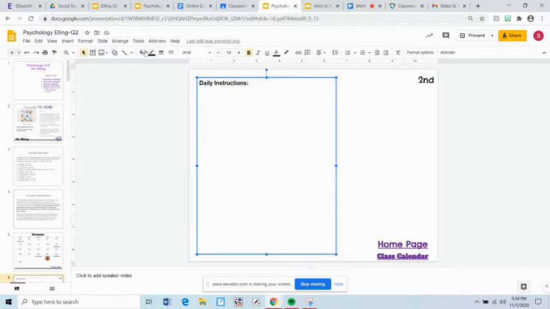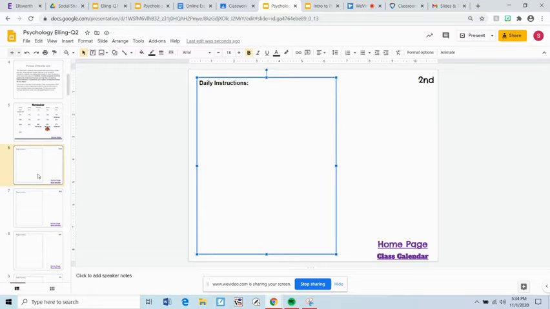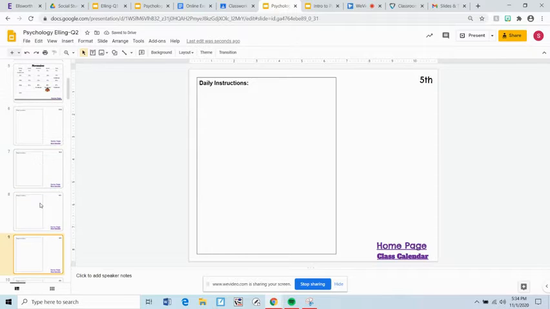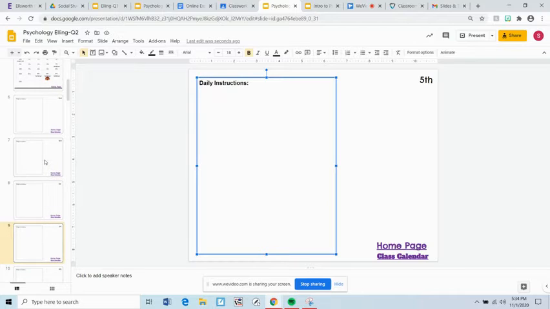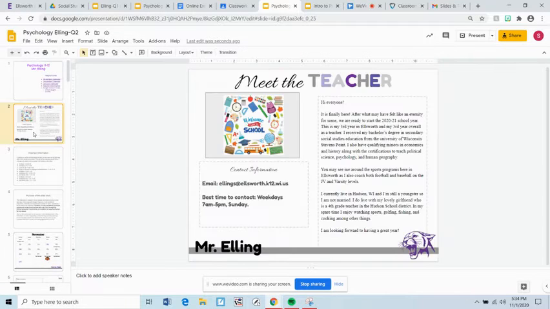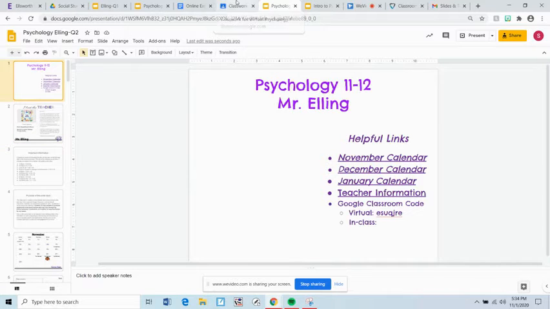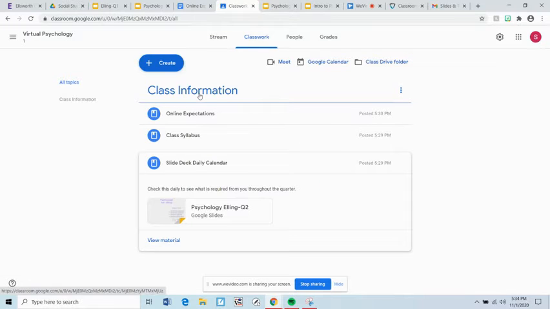The important thing with this slide deck is that you check it every single day. For the second, you should look at what you're doing. For the third, fourth, fifth, and so on and so forth, you need to come back here and check this calendar. Due dates for the sections will be posted in here as well as on the instruction sheets. It's important this information sees you every single day. So remember to check the slide deck every single day. It can be found in the class information section on Google Classroom.